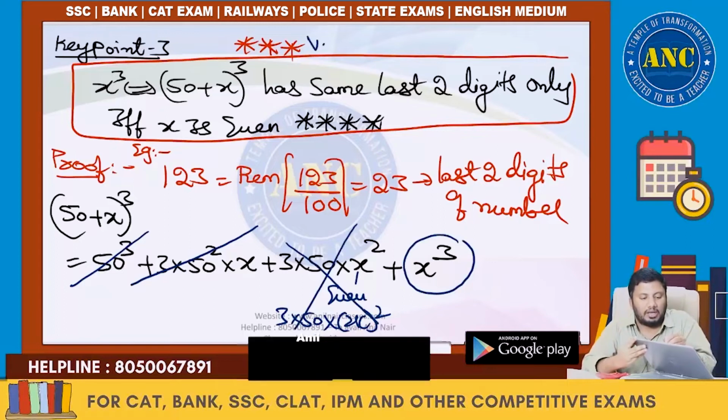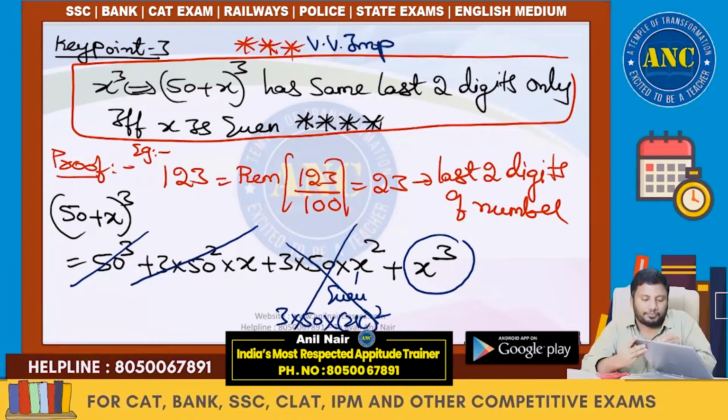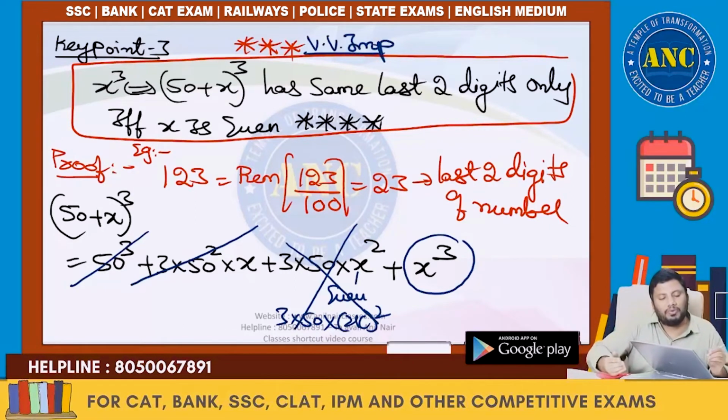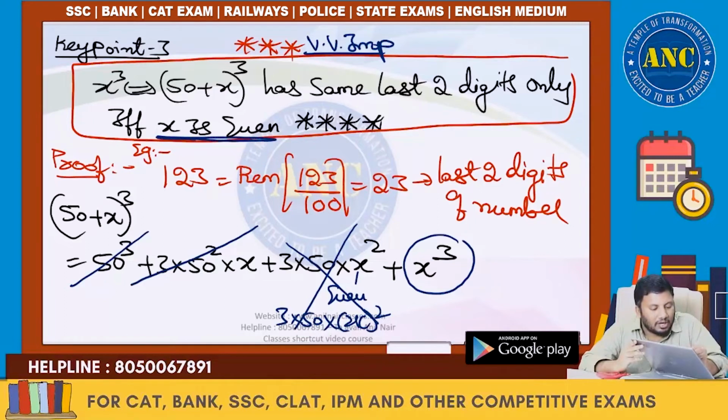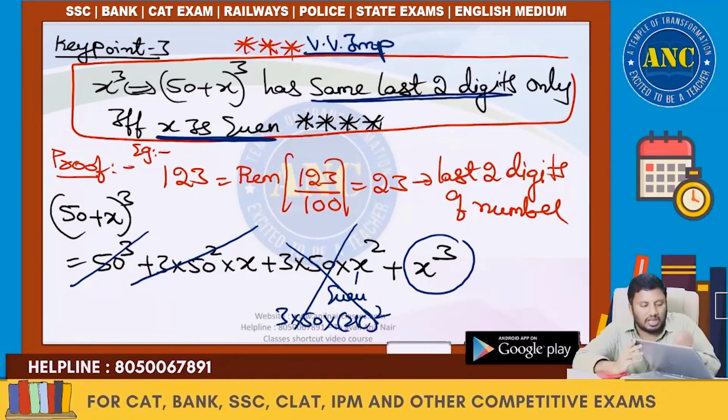Very, very important point: (50 minus x) whole cube and (50 plus x) whole cube have the same last two digits only if x is even.